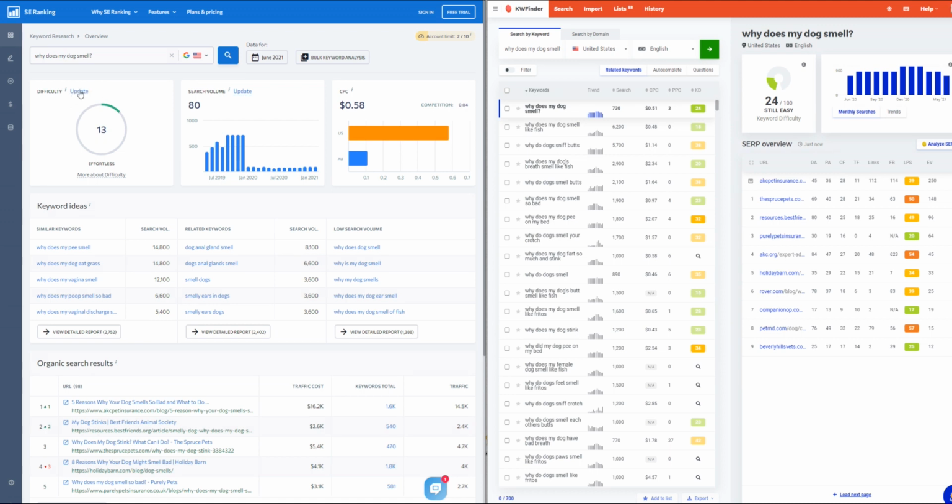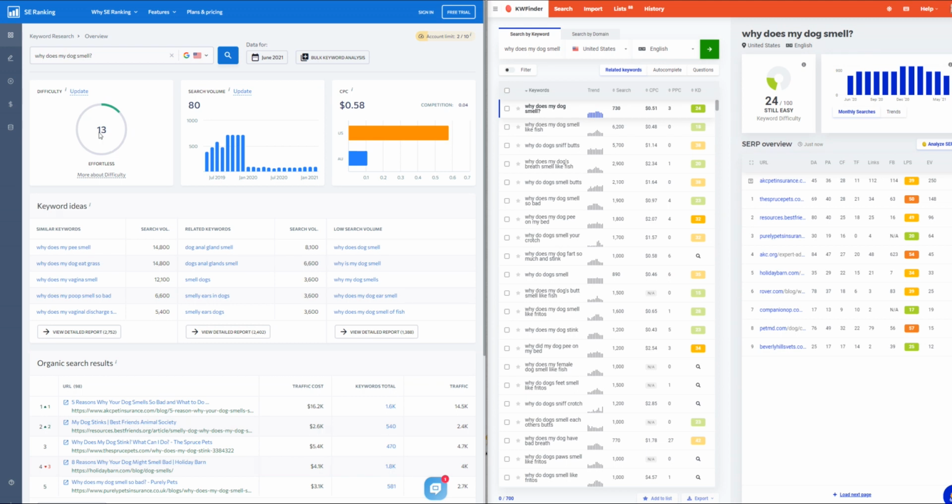So it's giving me the option to update. When I update, is it going to then increase? So I assume this is a bit like on KWFinder. When you see that there's a score that's slightly washed out, that means it hasn't been updated for a while, and if you update it, that's going to cost you a credit on your account. So I assume it's the same over here on SERanking.